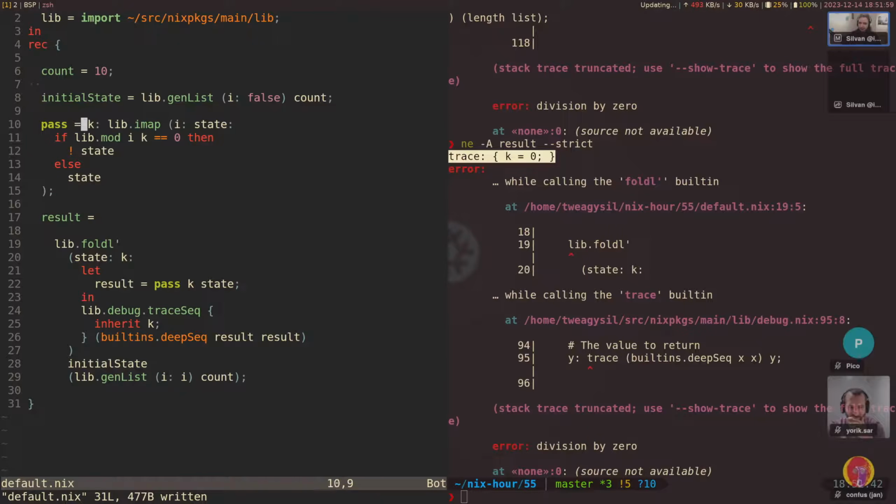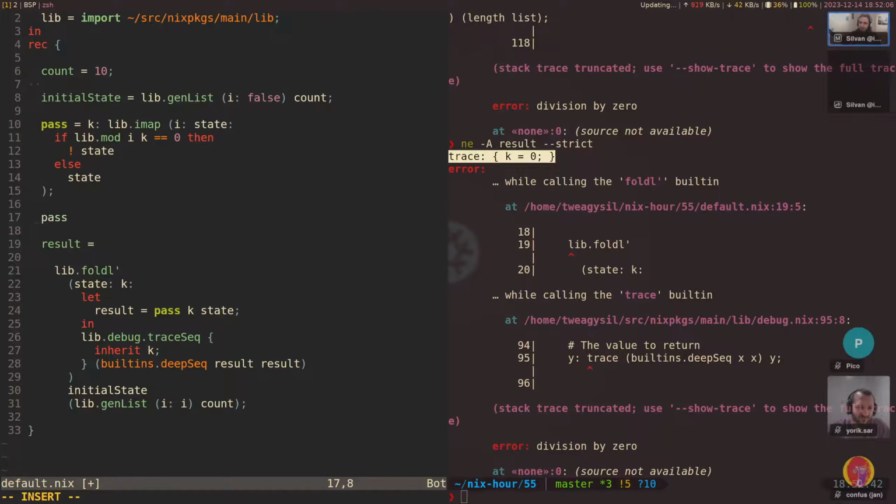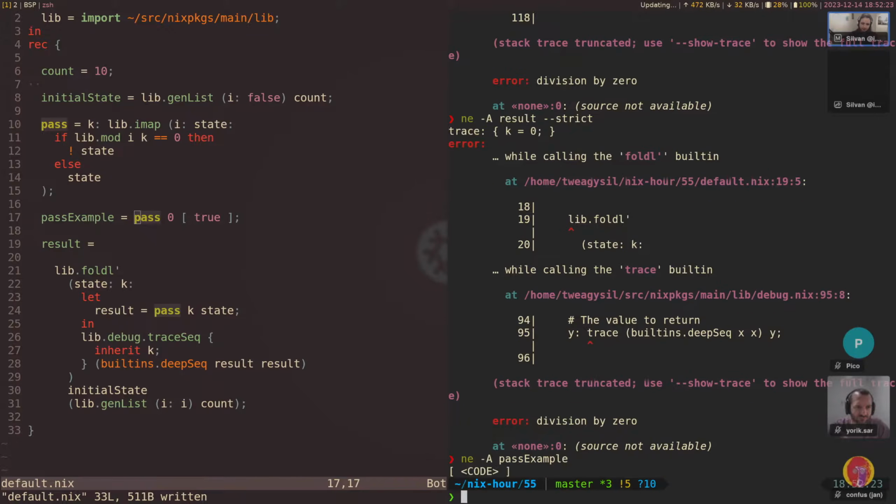Alternatively, I think we could also adjust the pass function. So currently we can do pass of, let's say, pass example equals pass of 0 on, I don't know, some list. That's true, so this shouldn't work. Pass example. But we can still evaluate it. We can still get lib.length of this.